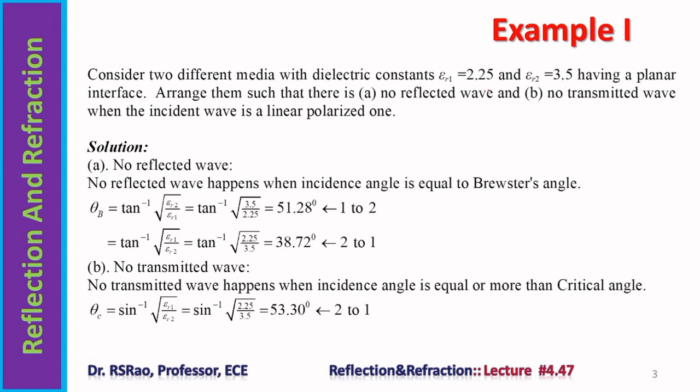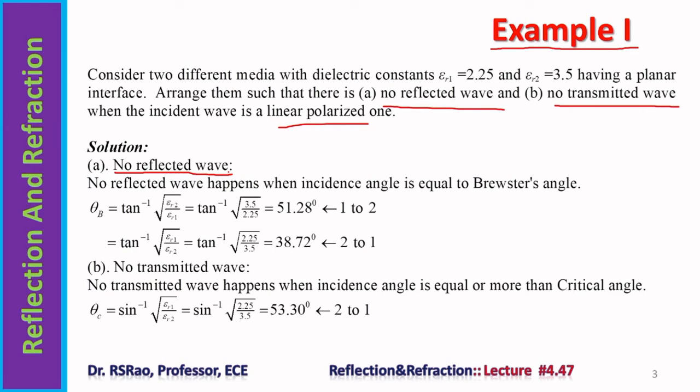To begin with, we consider a problem. Let us call it example 1. Consider two different media with the dielectric constants epsilon r1 equal to 2.25 and epsilon r2 equal to 3.5. These are dielectric constants of the media having a planar interface. Arrange them such that there is no reflected wave, no transmitted wave, when the incident wave is a linear polarized one. No reflected wave, or complete transmission.